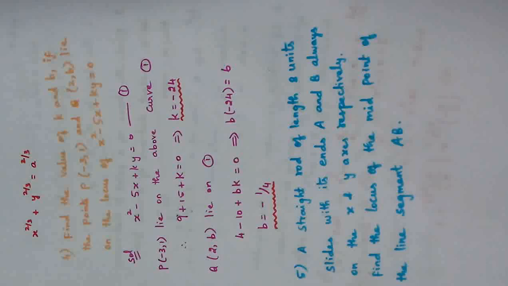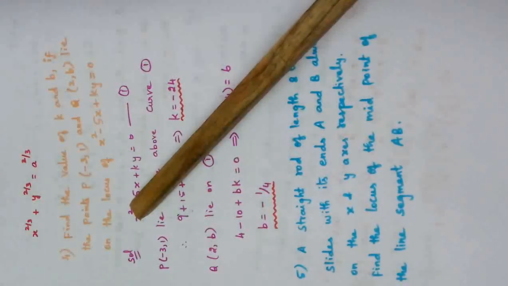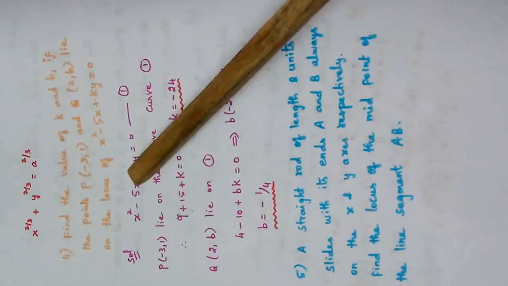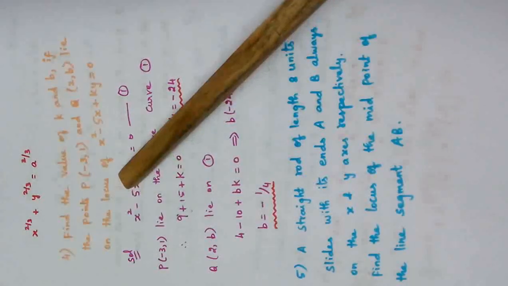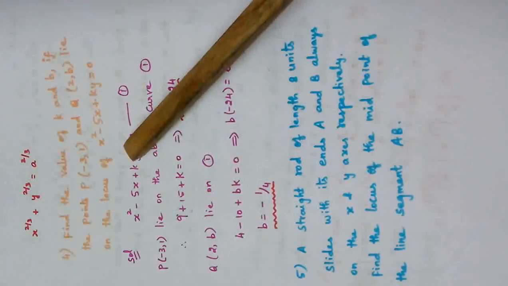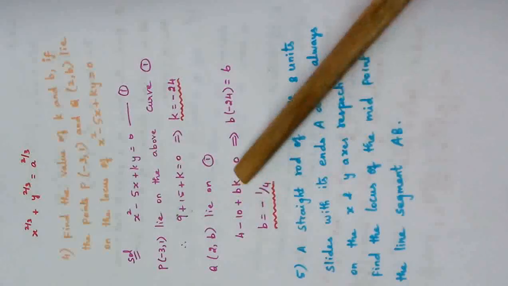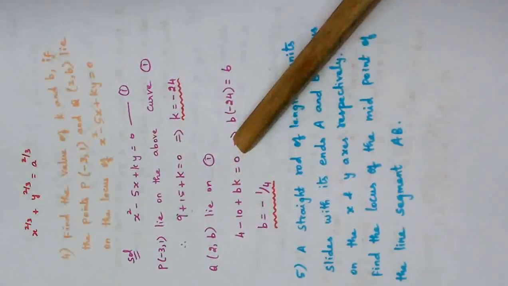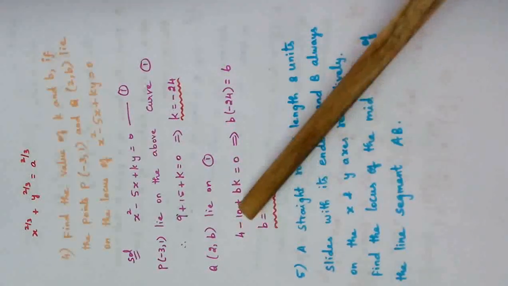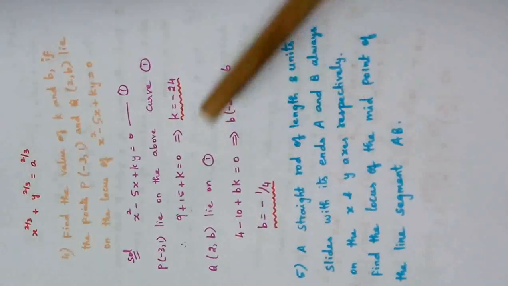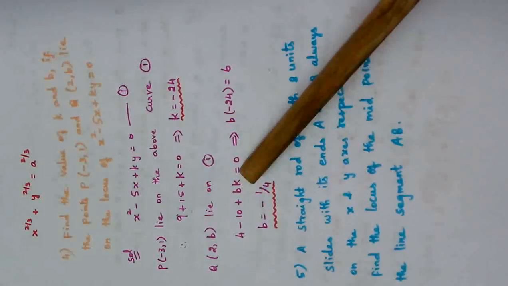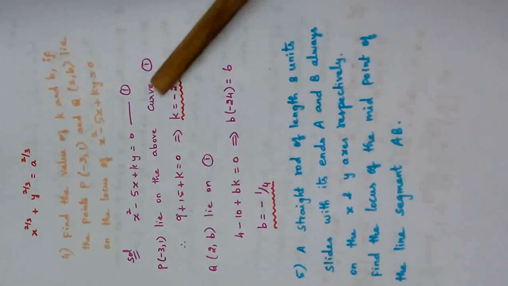So when we substitute, in the x place we put 2, it becomes 4. In the x place put 2, 5 into 2 is 10. In the y place you put b plus bk, or kb, equal to 0. You know very well, 4 minus 10, minus 6 goes to the other side, becomes plus 6. The k value is minus 24.